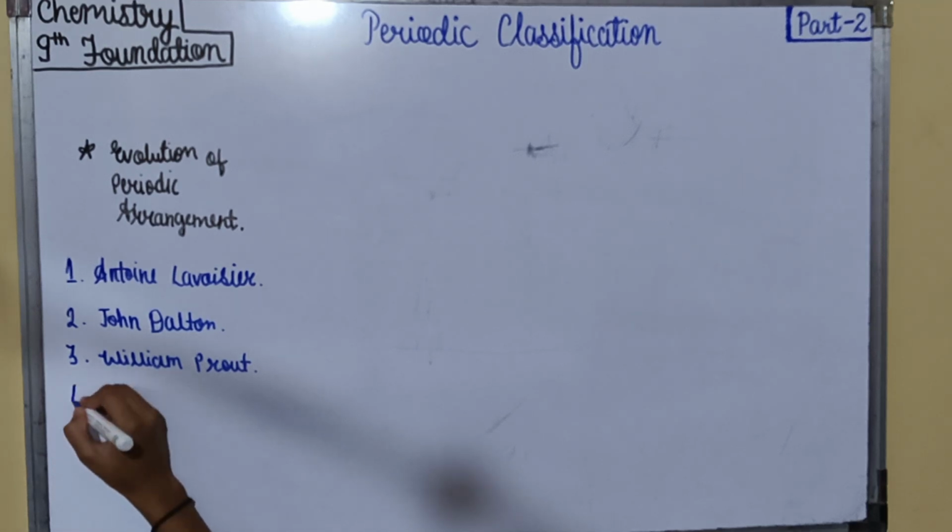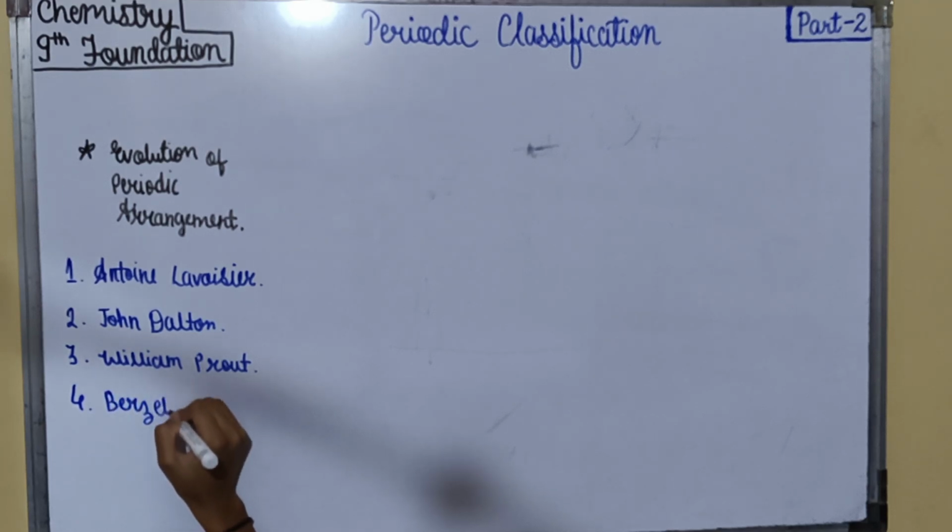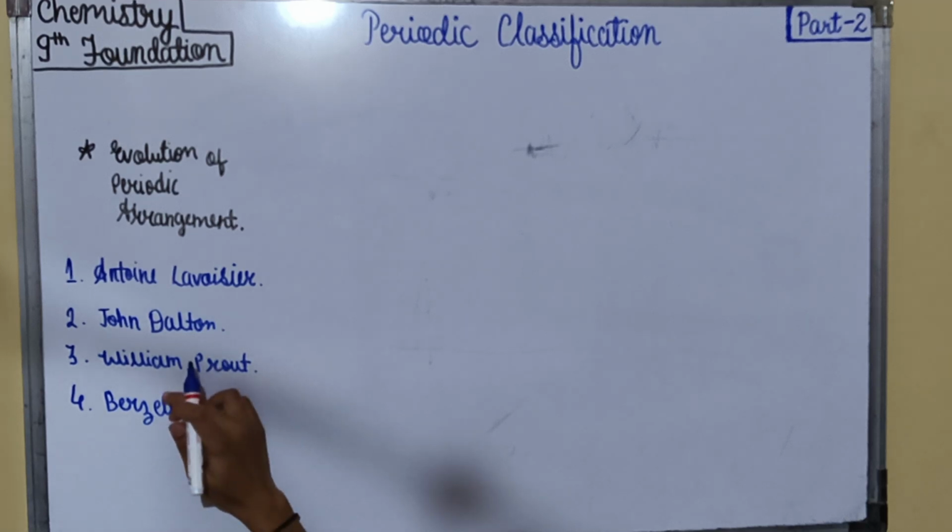Then was Berzelius. The discovery of more and more elements made it difficult to remember all those elements. Berzelius proposed a simple idea of using the first letter of each element as its symbol.